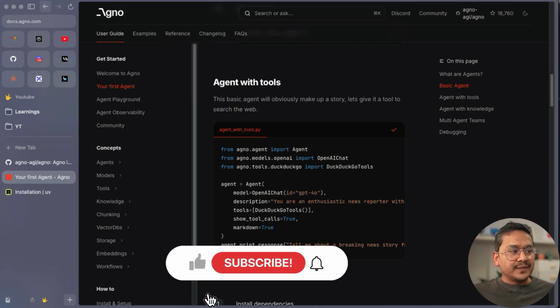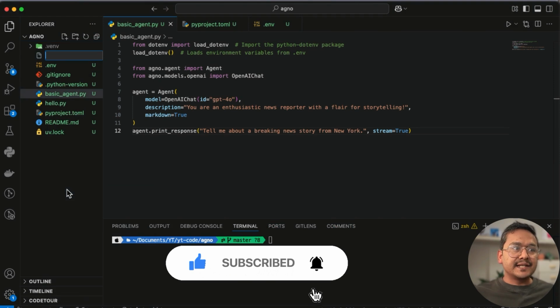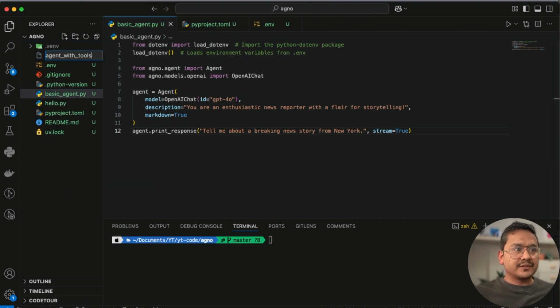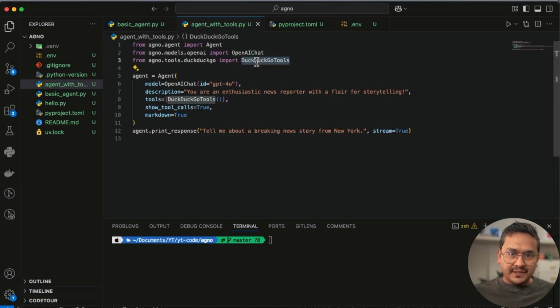And I will say agent with tools. Here I will create a new file called agent with tools.py and paste the code. Here we have from agno agent and from agno models OpenAI, which is exactly what we did before. And now we are taking DuckDuckGo tools, right? We want to do the internet search.